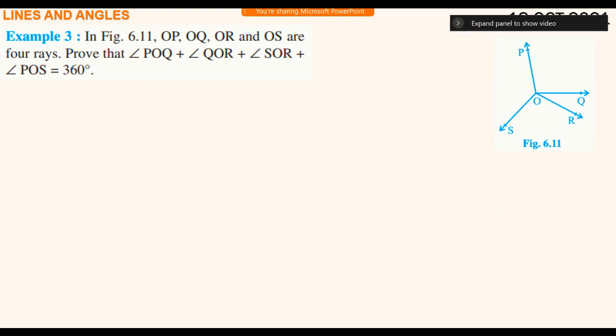Next, moving on to question number 3. In figure 6.1, OP, OQ, OR, OS are 4 rays.